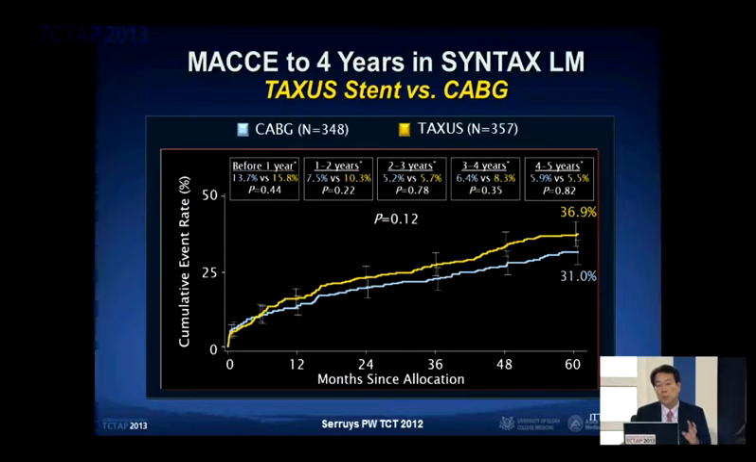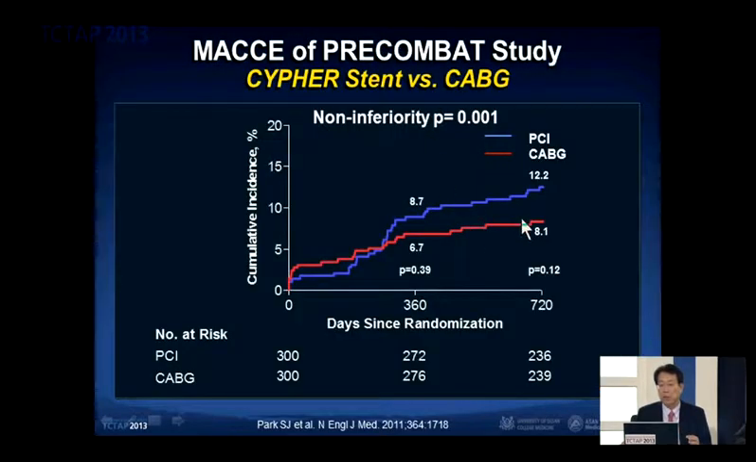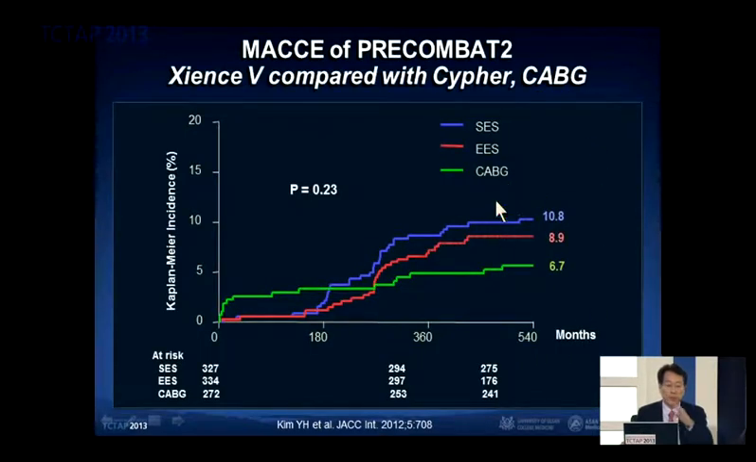It's a PCI versus surgery concern. In the SYNTAX study, the left main subset clearly demonstrates actually no difference at all between PCI with Taxus and CABG in terms of MACE rate. This is the PRECOMBAT study, including the Cypher versus bypass surgery comparison, and no difference at all. We have some historical comparison of the Xience V stent with the Cypher stent. It's actually almost the same behavior, so PCI with a second generation drug-eluting stent.